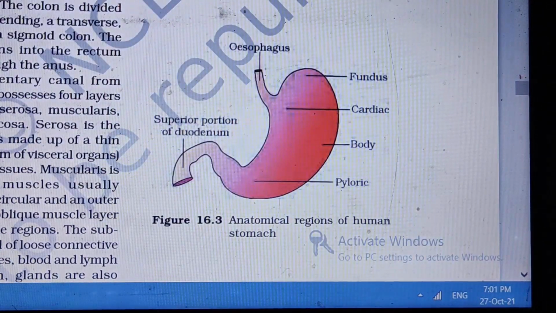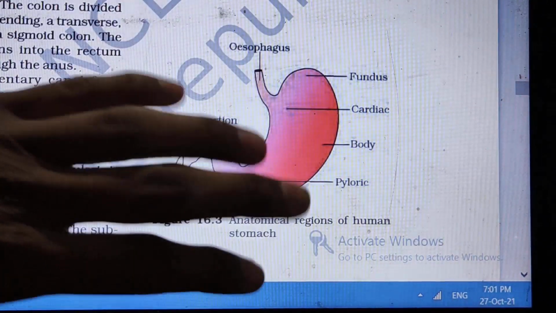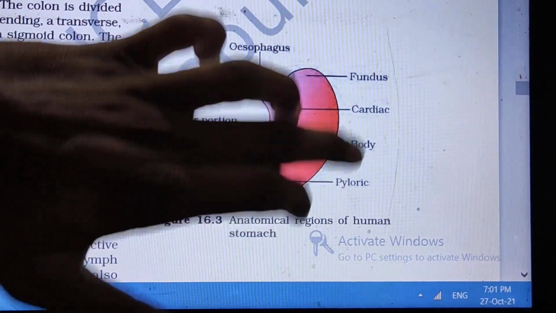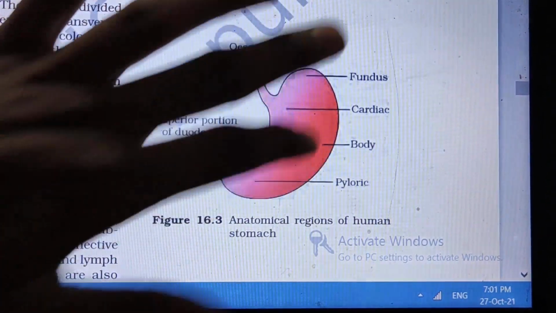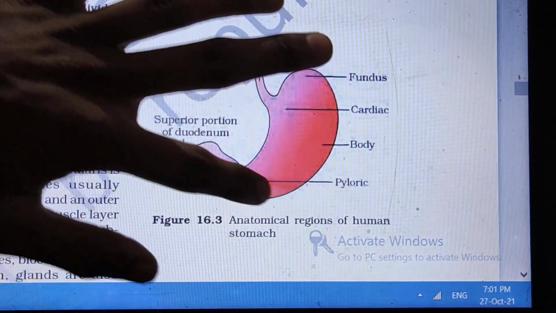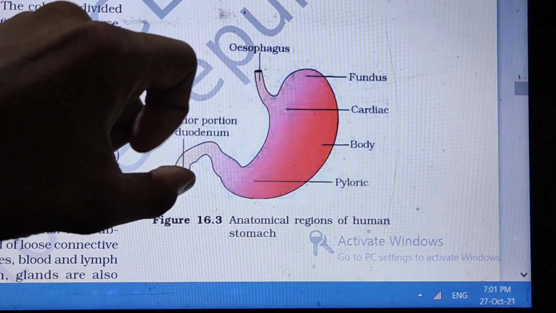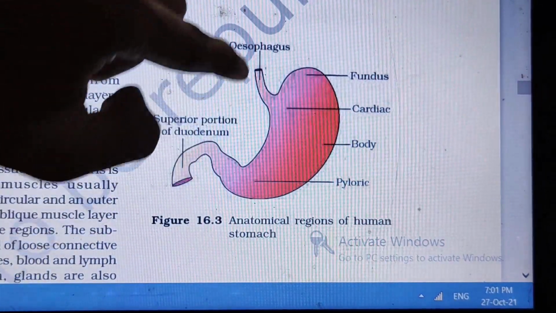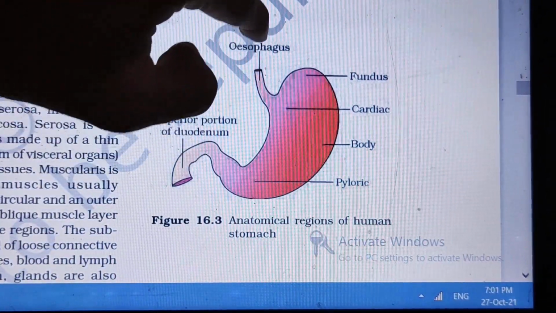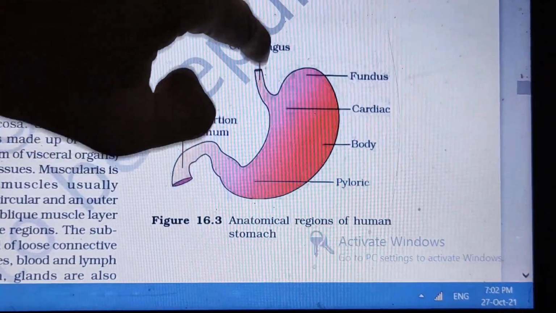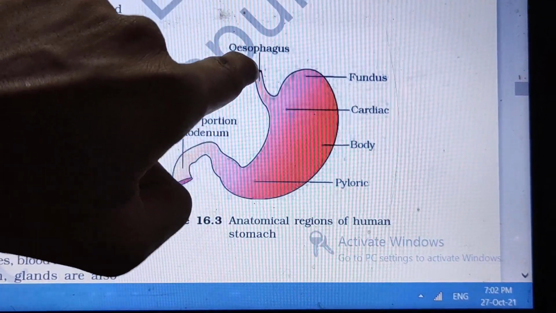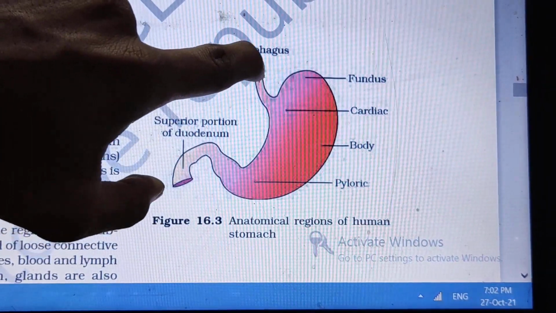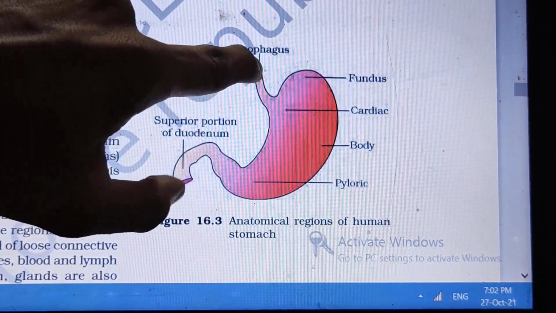This is a golden line of NCERT. Generally in the stomach we have four parts: fundus, cardiac, body, and pyloric. These four parts are given as per NCERT. After this it goes into the duodenum. Meanwhile, there is a sphincter called the pyloric sphincter, here at the opening of the stomach. Here there would be the cardiac or gastroesophageal sphincter, and here the pyloric sphincter.